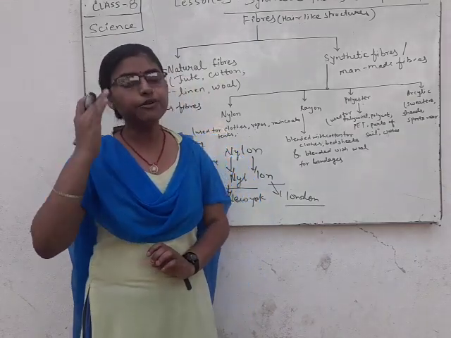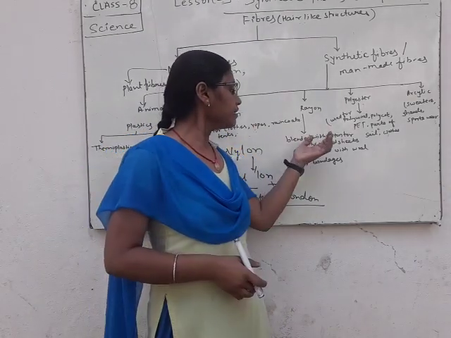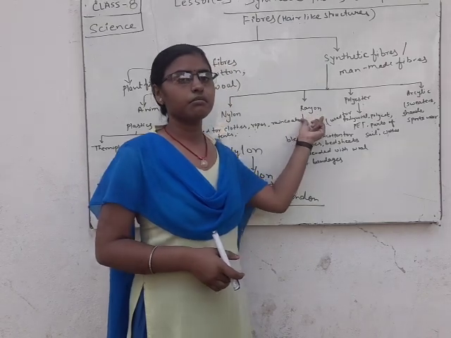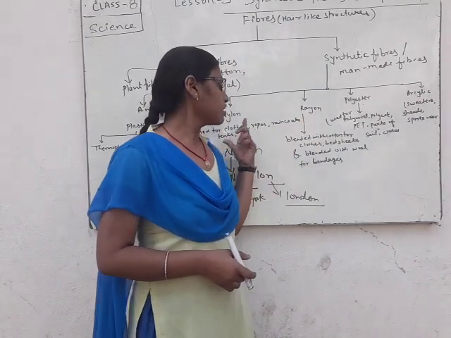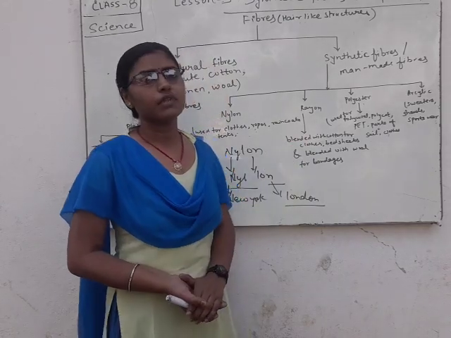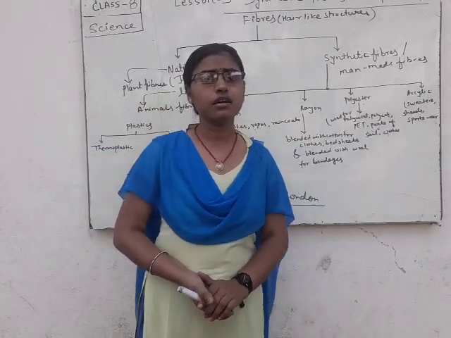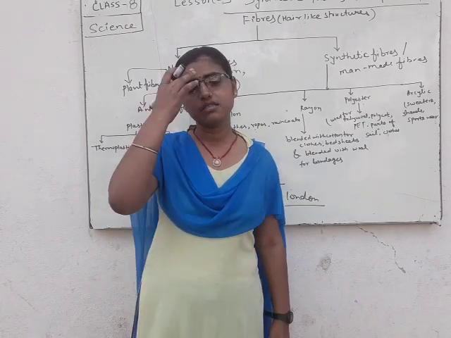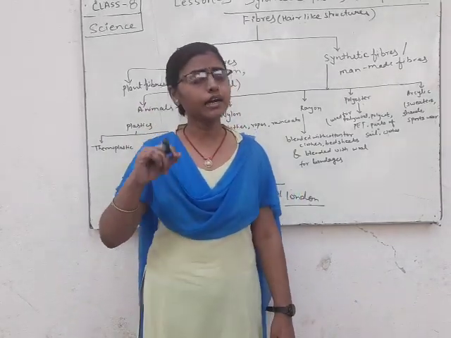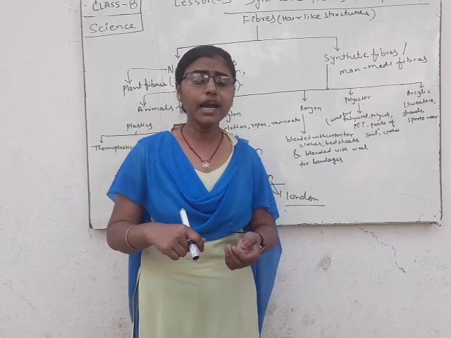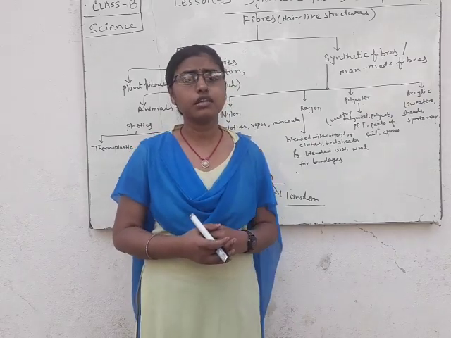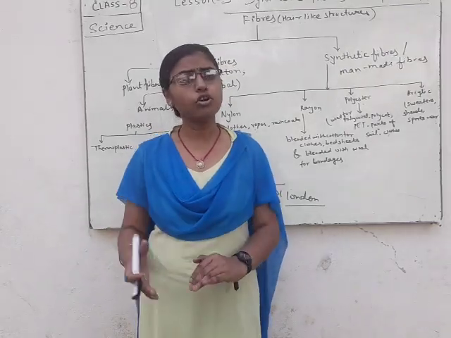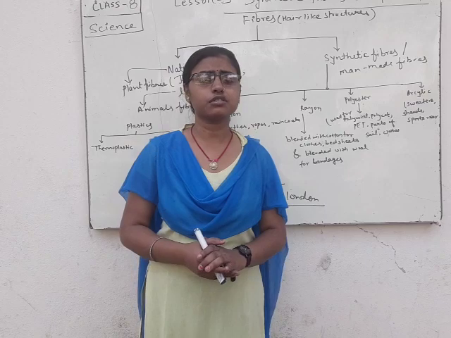Rayon. Rayon is made from wood pulp. It is also strong but less than nylon, and it is used for making clothes but blended with some other fibers such as cotton and wool. If blended with cotton, we use it for making bed sheets, pillow covers and different types of clothes.